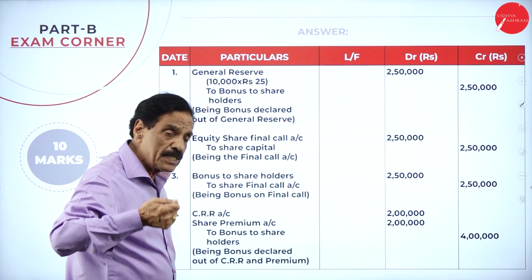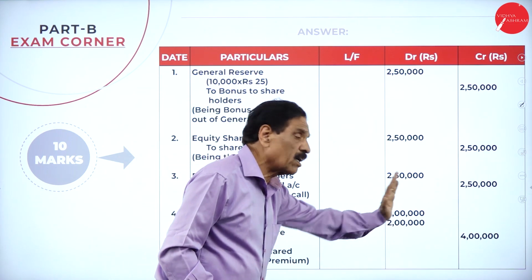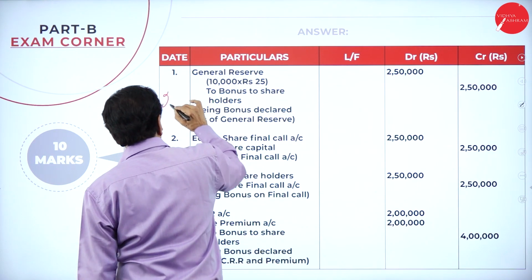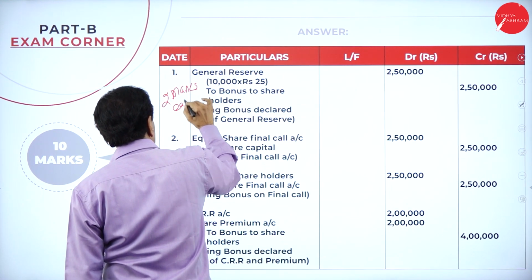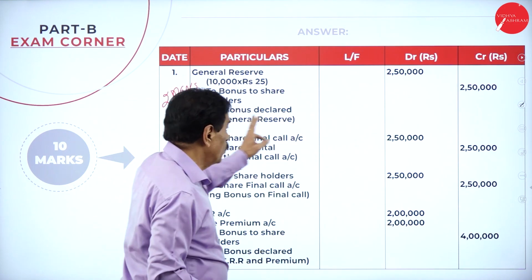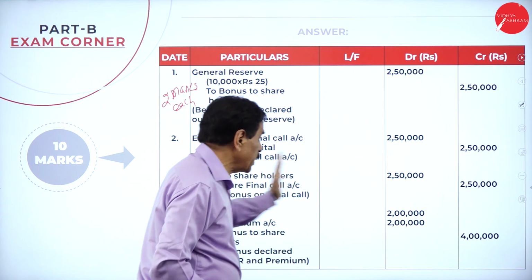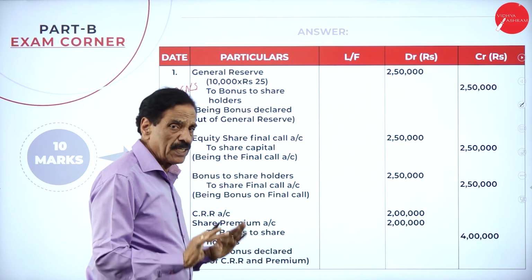Give the final call as a bonus: bonus to shareholder account debit to share final call account 2,50,000. Each entry 2 marks. Entries: general reserve account debit to bonus to shareholder account, share final call account debit to share capital account, then bonus to shareholder account debit to share final call account.